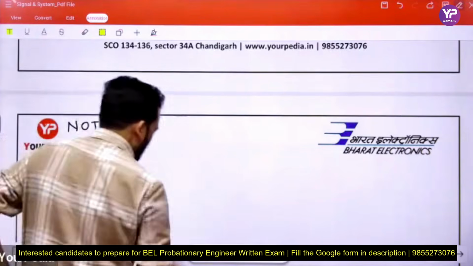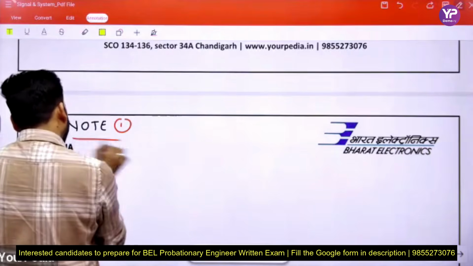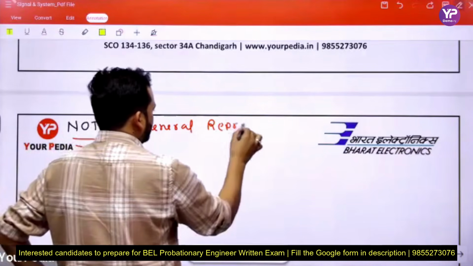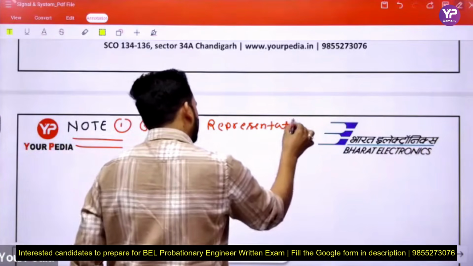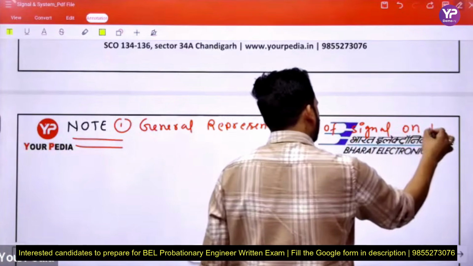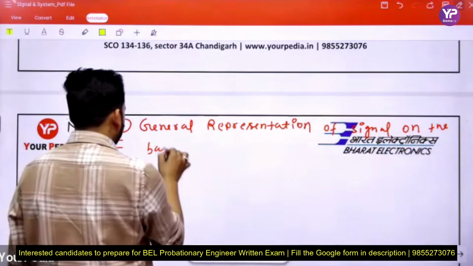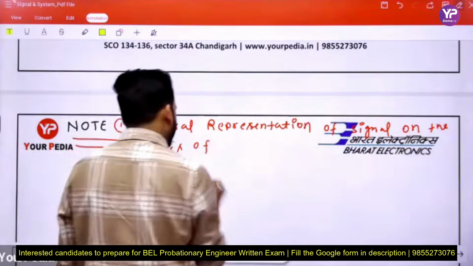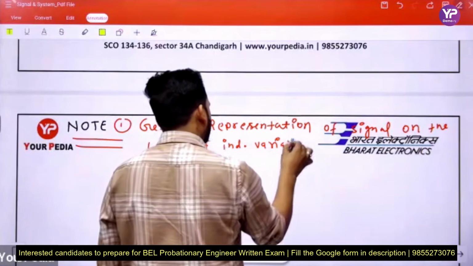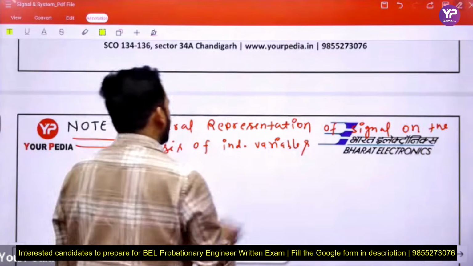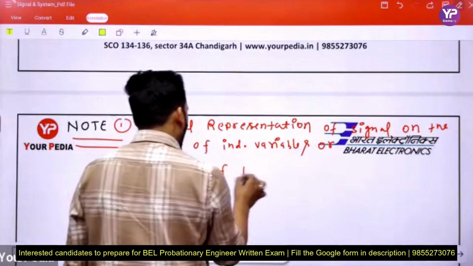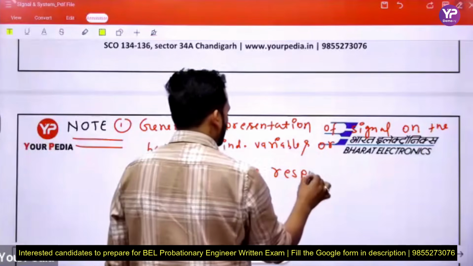Note one. General representation of a signal on the basis of independent variables, or nature of the response.